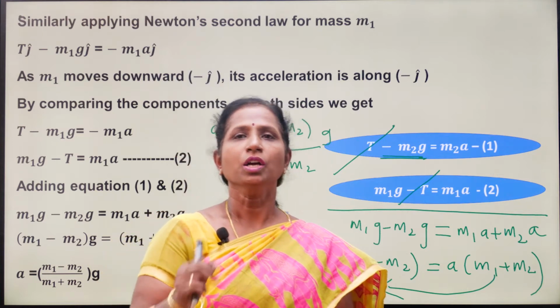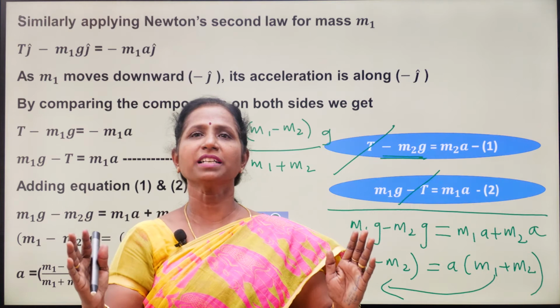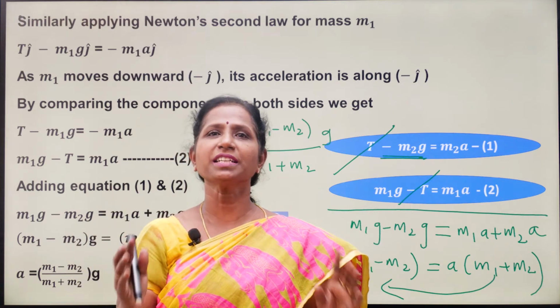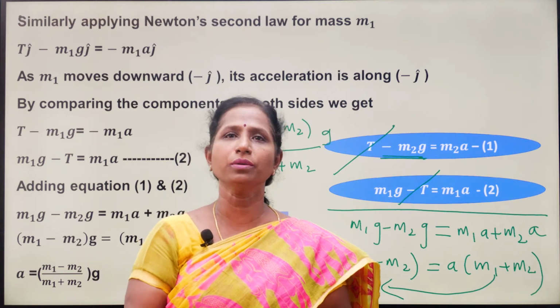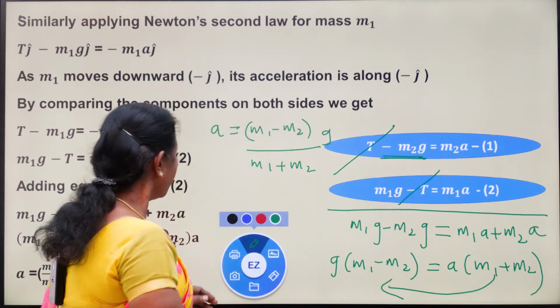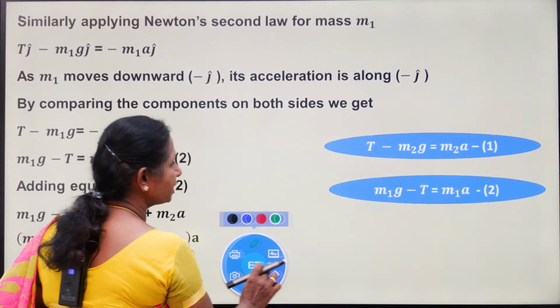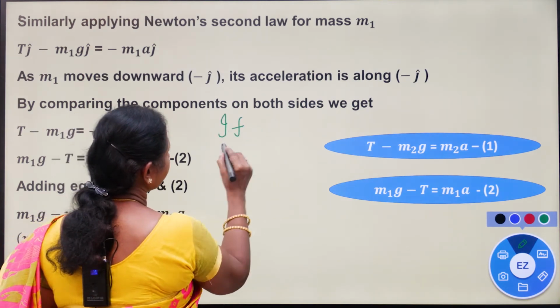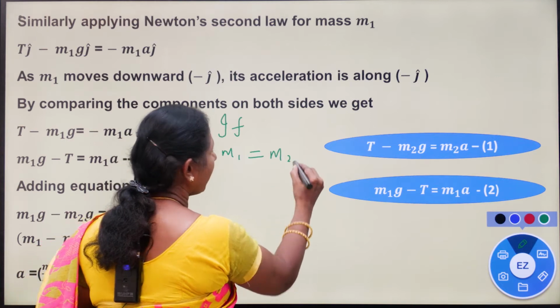Clear? Okay. So on both sides of the string, the same acceleration is acting. That acceleration is A. The value of acceleration A is m1 minus m2 by m1 plus m2 into g. Suppose the masses are equal, if m1 equal to m2, what will happen?